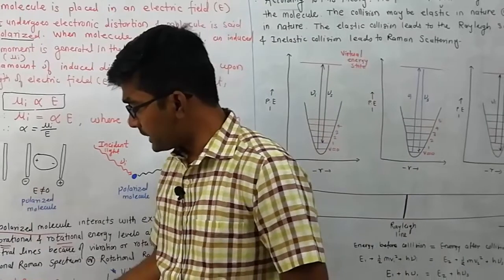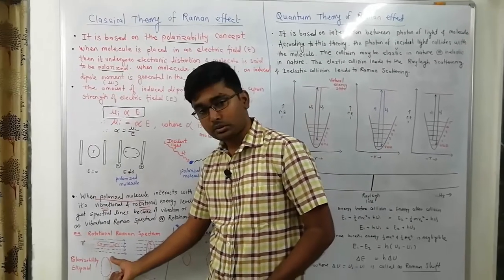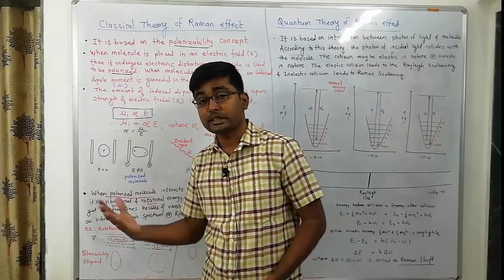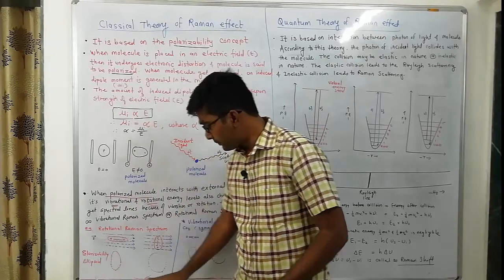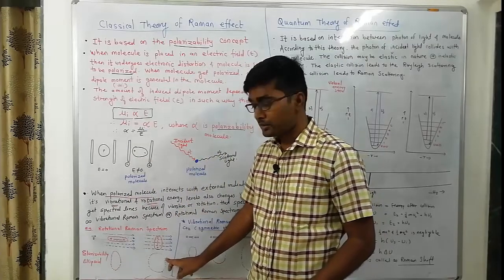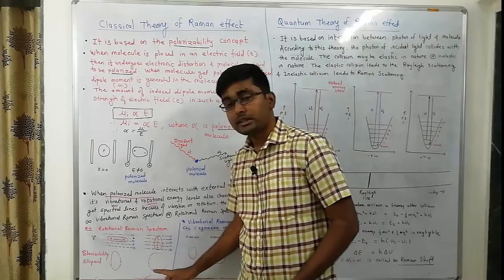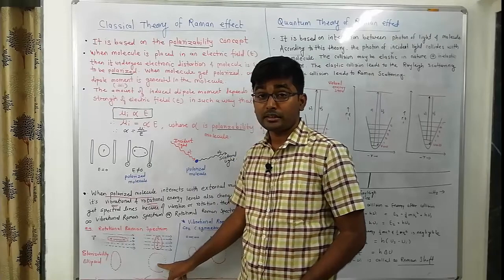Due to this rotation, the shape of the electron cloud also changes. This is the three-dimensional surface, or three-dimensional electron density plot. This is called the polarizability ellipsoid. During this rotation, the polarizability ellipsoid changes, and that is why it gives rise to the Raman spectrum.